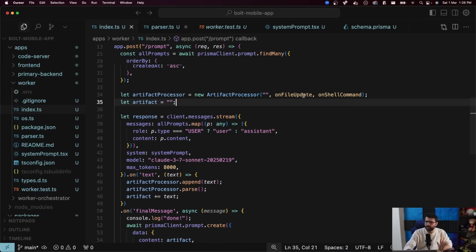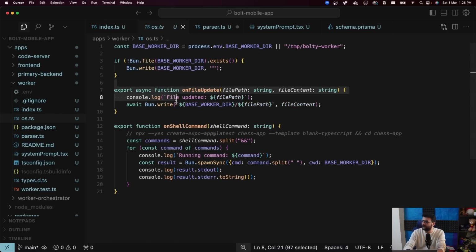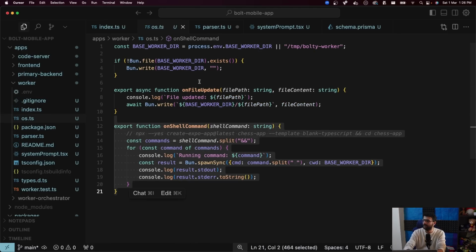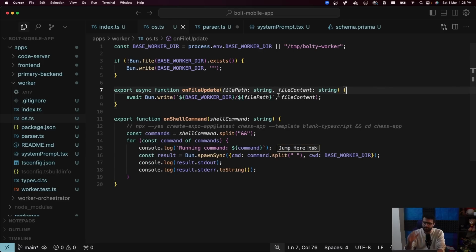The only thing that's left now is what on file update and on shell command do. The artifact processor is processing the artifact that the LLM is giving and telling this function to create this file, or run this command. Either run this command or create this file. So on file update, simple. It just writes to a file, right?